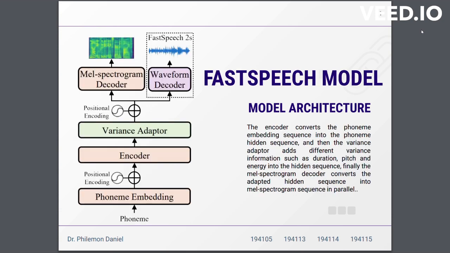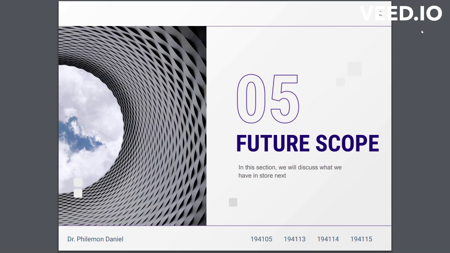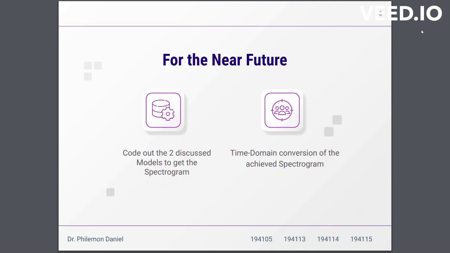About the future scope, what we aim to do in the near future is code out the discussed models to get the spectrograms. We have already made a prototype for the Tacotron model, but we aim to do the same for the FastSpeech one. The second thing is to do the time domain conversion of the achieved spectrogram for the FastSpeech model.